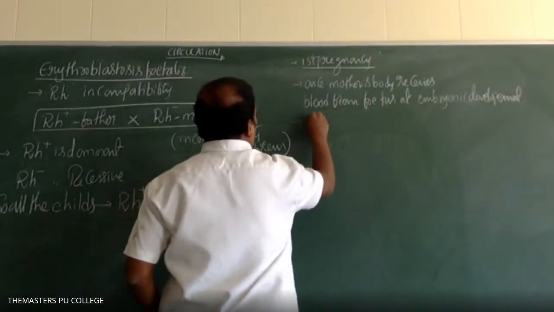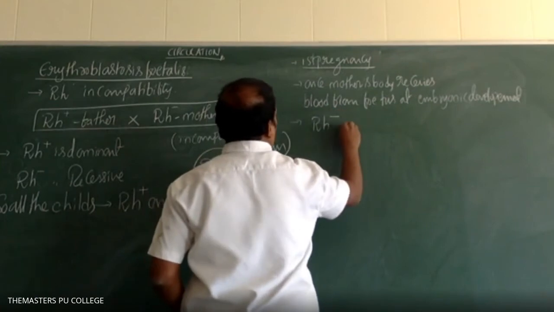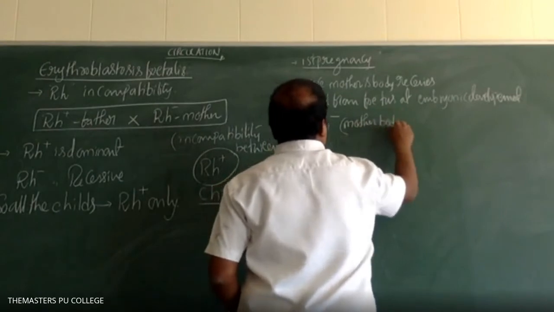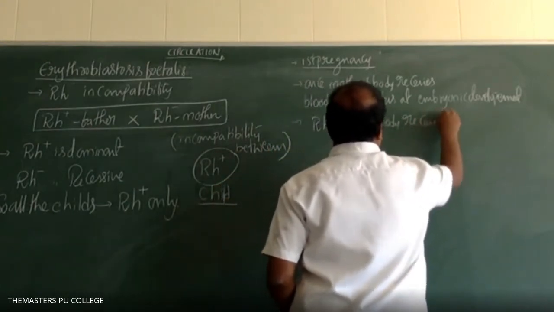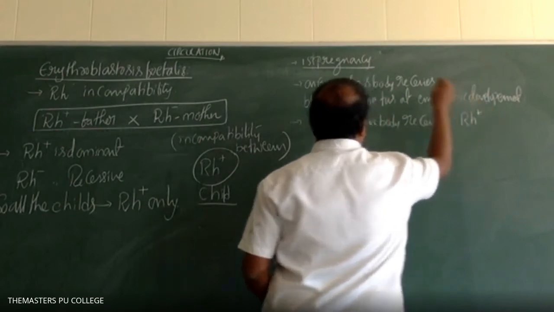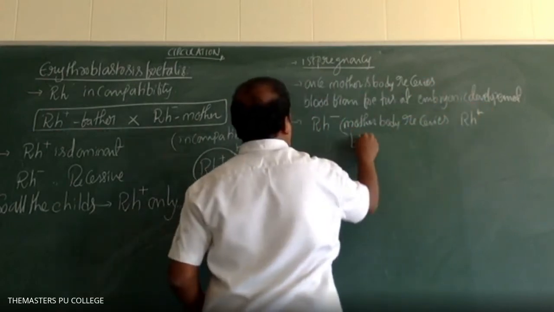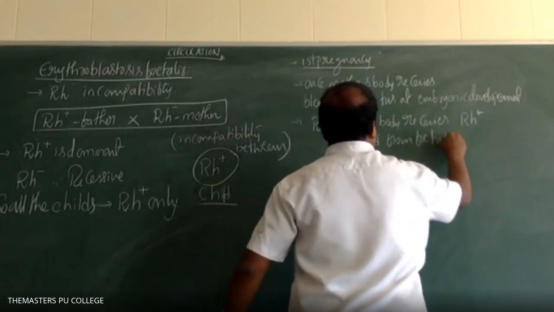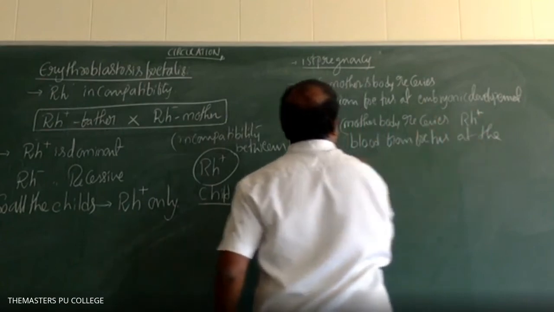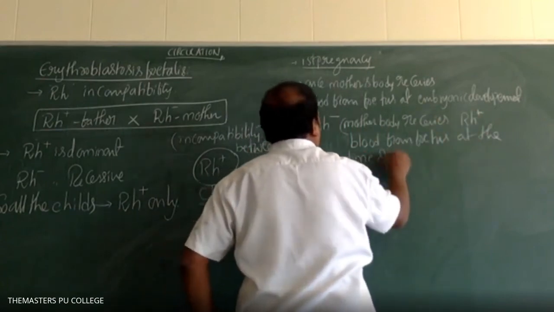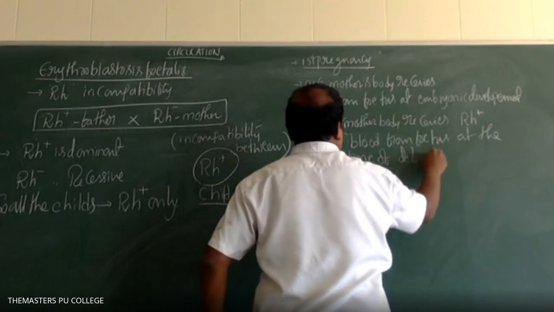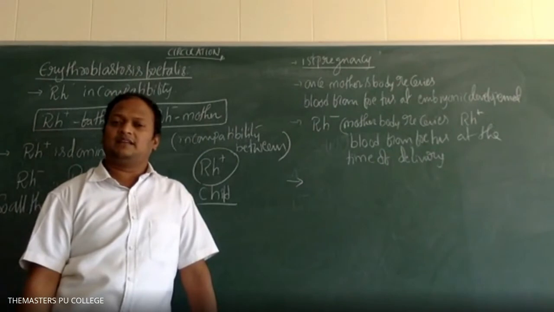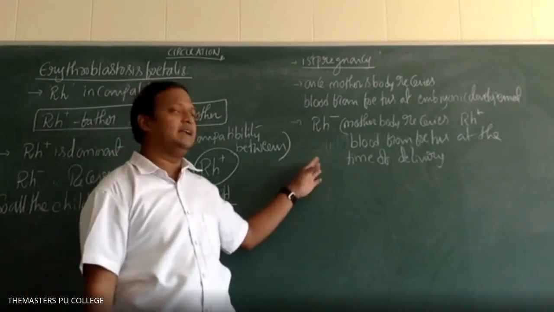So that Rh negative mother's body receives Rh positive blood from the fetus at the time of, when? At the time of delivery. At the time of delivery, the mother's body receives blood from the fetus.